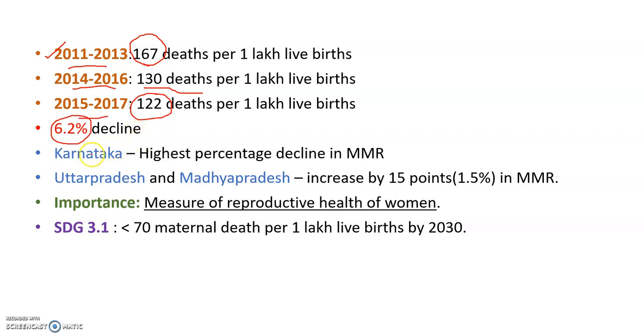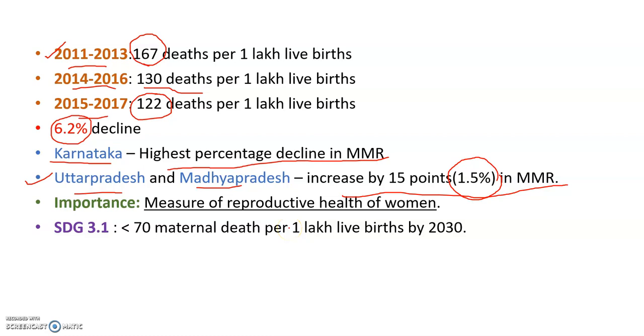Now let us see some state-wise statistics on this ratio. Karnataka is showing the highest percentage decline in maternal mortality ratio, while it is very unfortunate to say Uttar Pradesh and Madhya Pradesh have shown an increase of 15% in maternal mortality ratio. That means about 1.5% in this ratio.